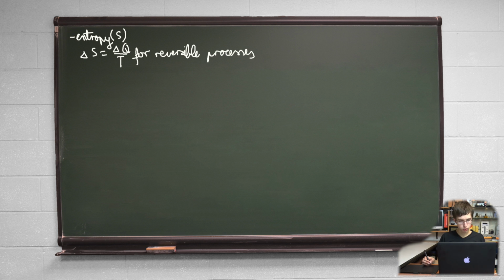We know most processes which occur in nature are irreversible. Their entropy in an isolated system constantly increases. For entropy of an irreversible process in an open system, we have to consider the total change of entropy, so delta S total, which is equal to the sum of change of entropy in a system plus change of entropy in its environment.